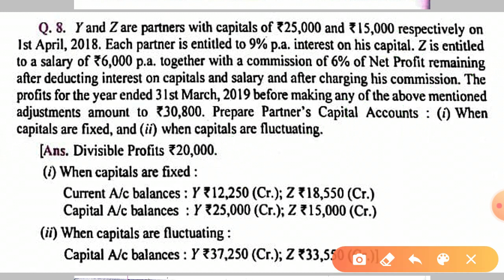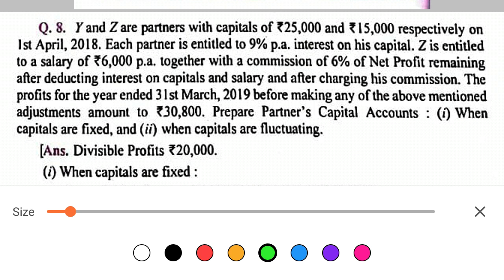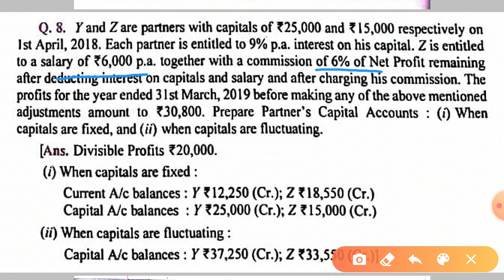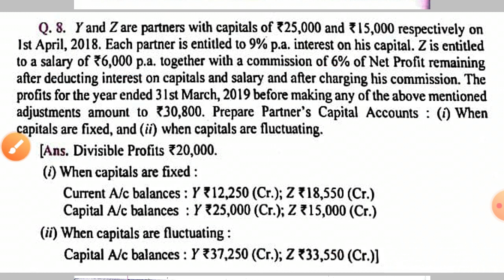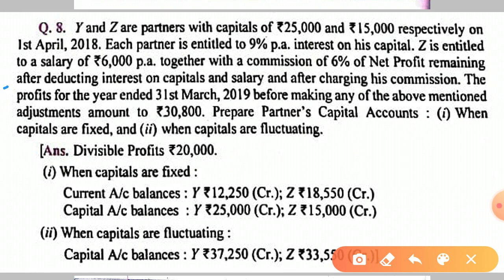Then Z is entitled to a salary. Salary is given as 6,000 per annum, and a commission of 6% of net profit remaining after deducting interest on capital and salary, and after charging his commission.